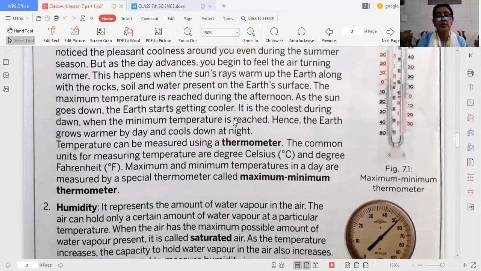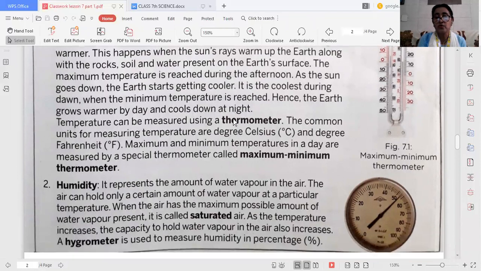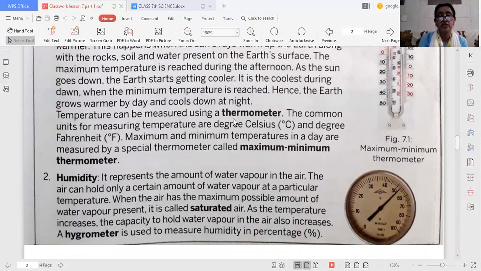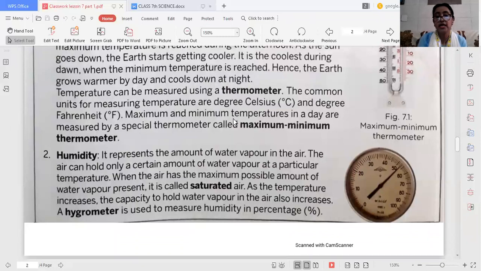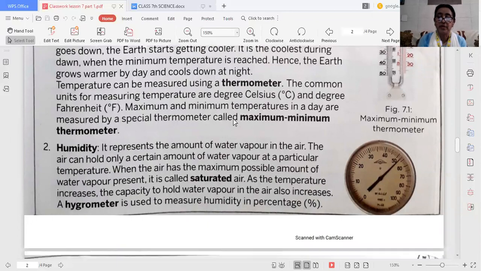The second factor is humidity, which means the amount of water vapor present in the air. That is known as the humidity level of that atmosphere. The hygrometer is used to measure the humidity in percentage. So we measure humidity with a hygrometer.